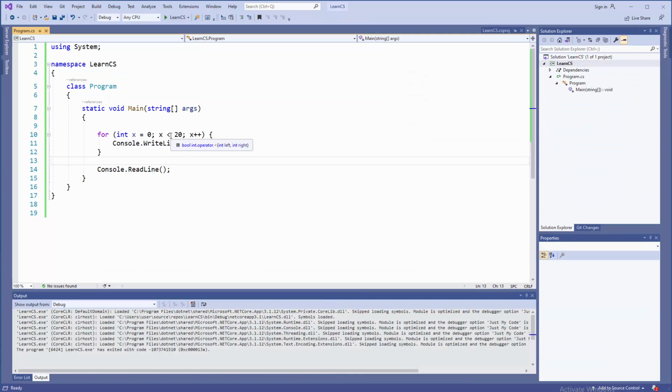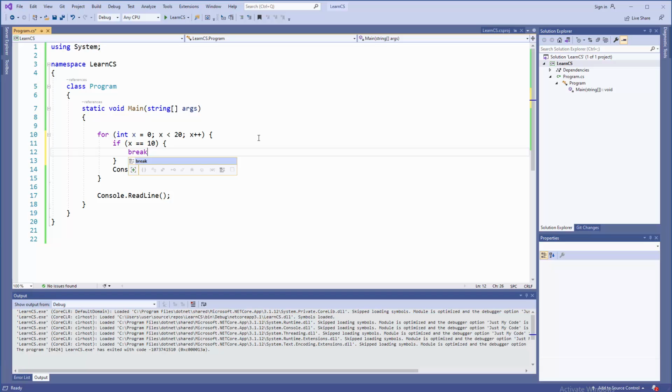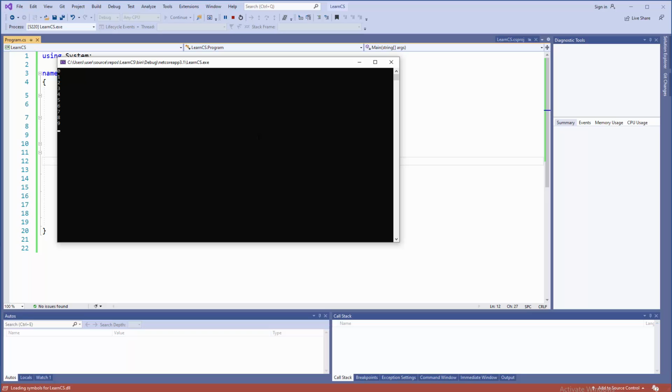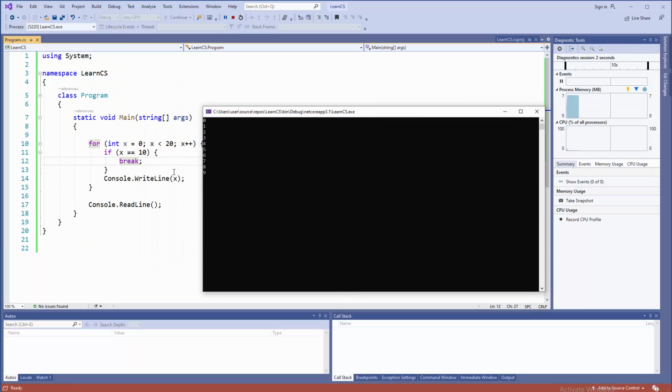Okay, what about a check? For example, if we reach 10 in this listing, we will break. So the application will stop. Okay, so no more execution when we reach 10. How? Well, we are going to use an if inside the for, which means x equals 10. When that is reached, we'll check this out. We are just going to say break, and F5, and nothing more after 10. There you go, guys. So you're gonna use break when you wanna stop.